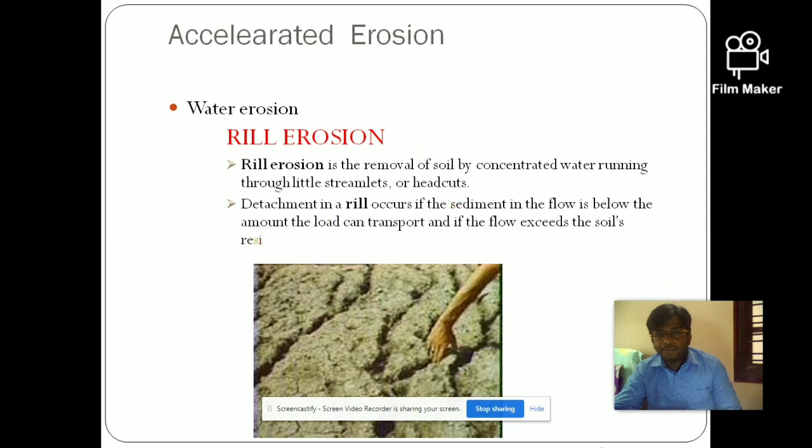These shallow channels are formed if the flow of the water exceeds the soil's resistance to detachment. If the flow of water exceeds that power, then the rill erosion occurs. This is the third stage of water erosion.